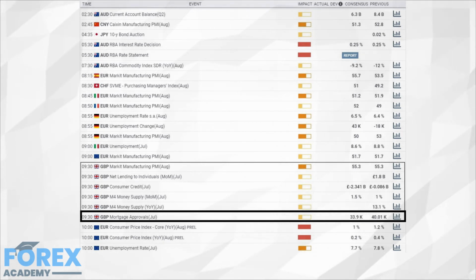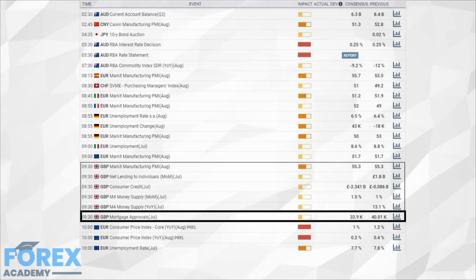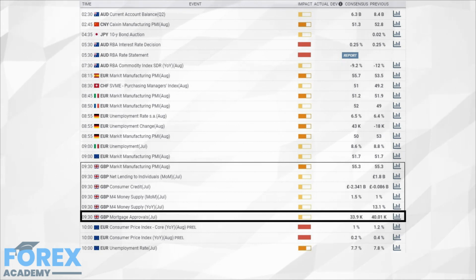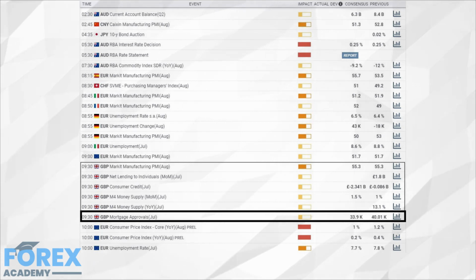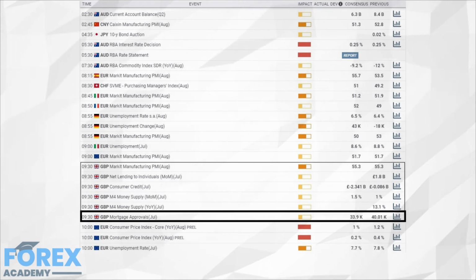Mortgage approval statistics are released by the Bank of England each month and show the number of mortgages which have been approved for July. This acts as a leading indicator for the housing market within the United Kingdom. Higher mortgage approvals mean that the economy is healthier and recovering from the pandemic. The higher the reading, the more positive for the pound, while a low reading is negative and shows that people are not confident with the economy and therefore not buying homes. As such, this is bad for the pound and could see a weakening against the other currencies. As mentioned, we always look at the basket of data releases rather than one single component.